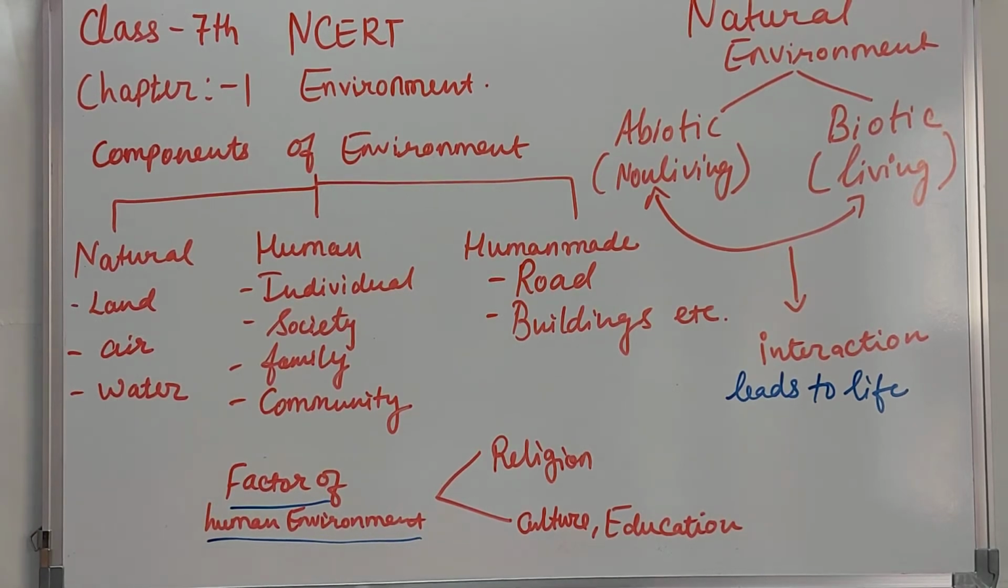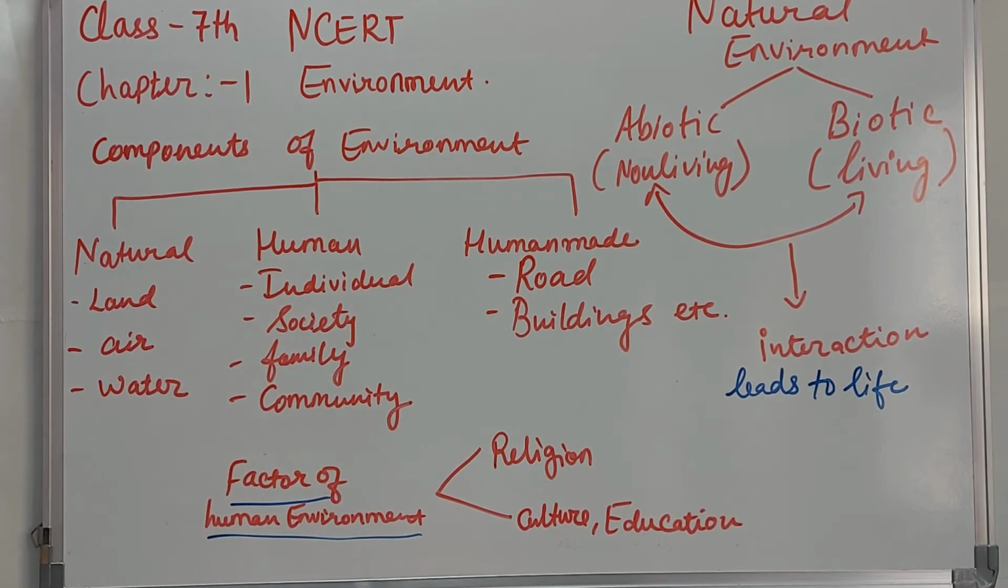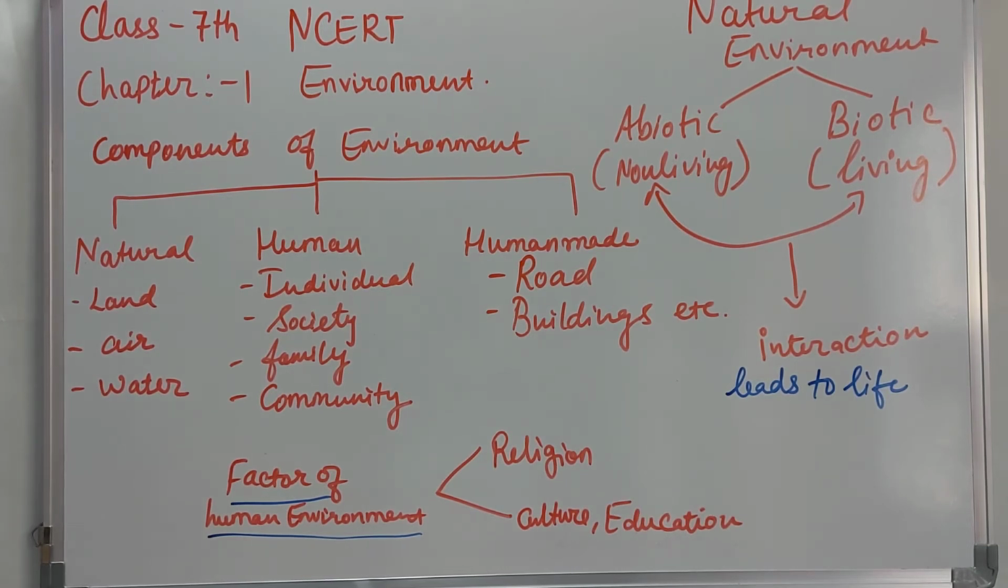The next thing that we have is components of environment. So how is environment divided? Basically environment is divided into three different groups. The first is natural, the second is human and the third is human made. So what comes under the natural group? Land, water and air are natural. Basically land, water and air, these three things we get from nature. No one has made them. So they come under natural.